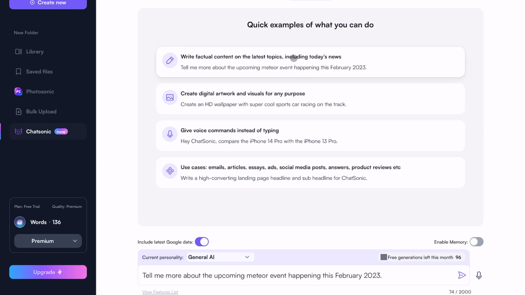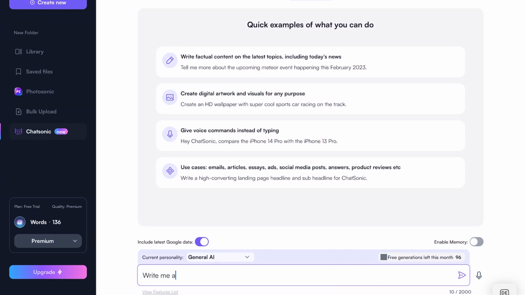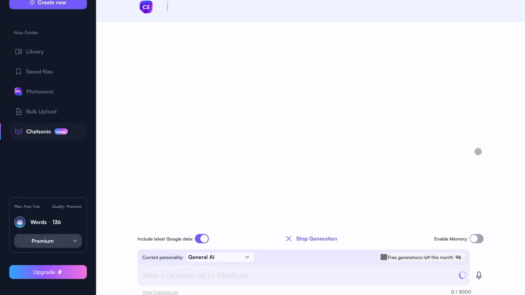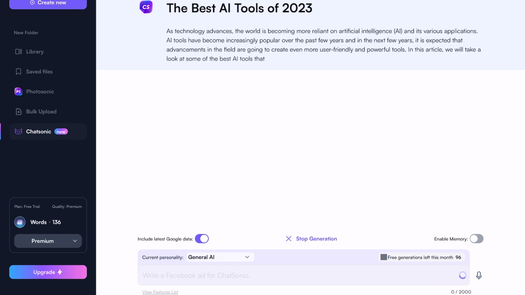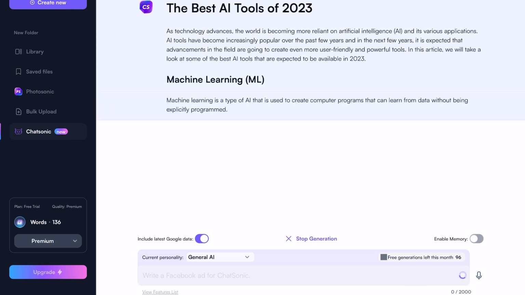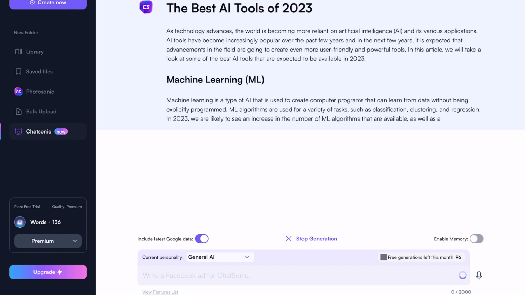So I will try the first one here, and I will just ask it to write me an article about the best AI tools in 2023. Just try that out. Send it. And in the case of ChatGPT, as you remember, there was the problem that if you put in the date 2023, it will tell us that it doesn't have the data from this age, and then it will still generate something. But we saw this is pretty old AI tools from 2-3 years ago. Let's see what comes up here.